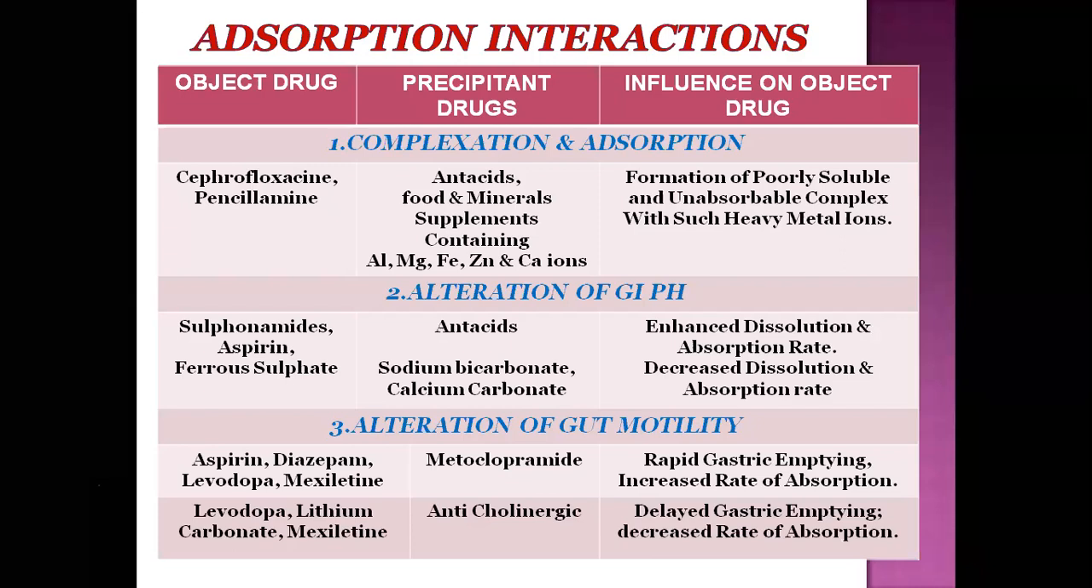The second mechanism of absorption interactions is alteration in gastrointestinal pH. Here the examples are sulfonamides, aspirin, and ferrous sulfate. They are given along with antacids. They enhance the dissolution and absorption rate.